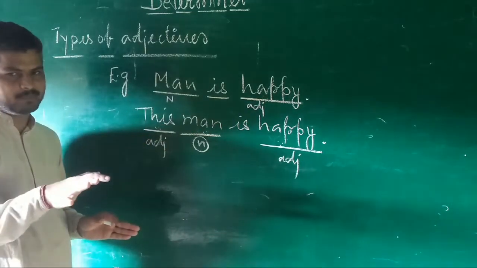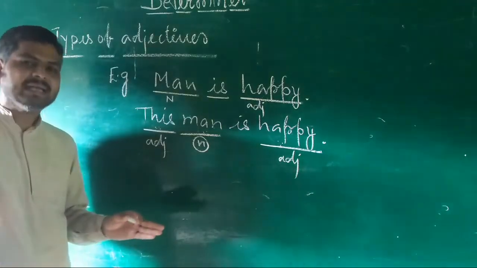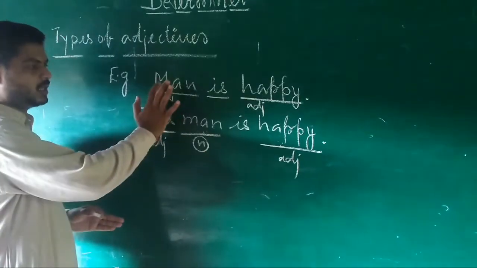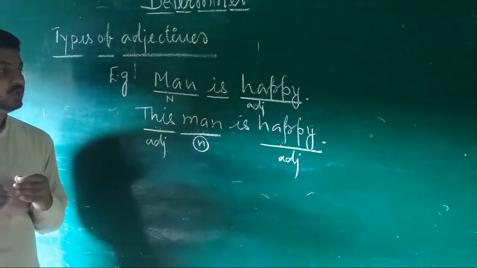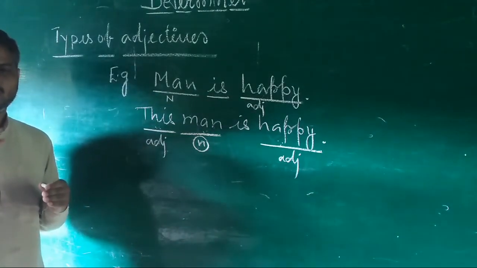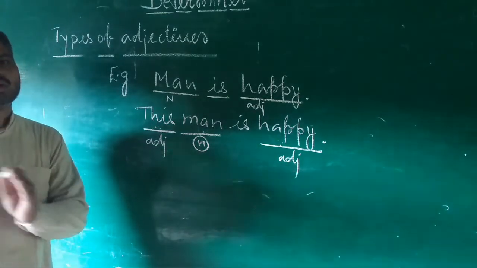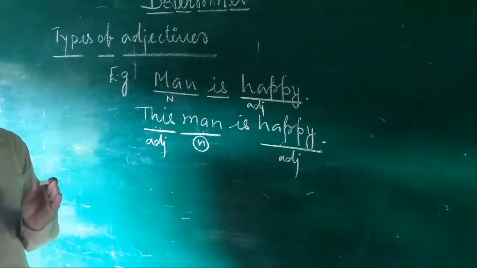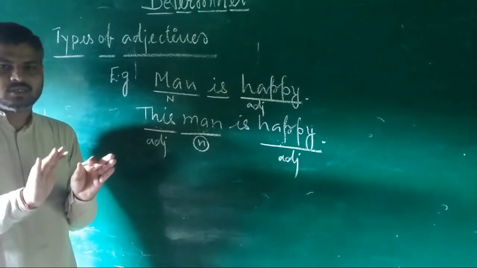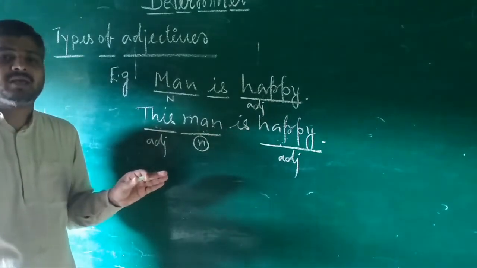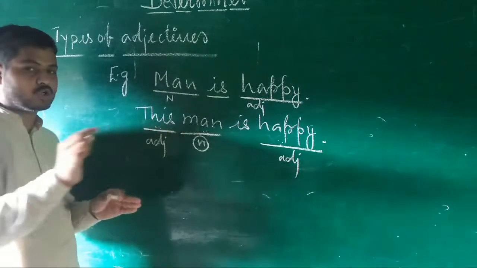Other men are not happy. I am talking about this man. Only the man to whom I am indicating is happy. But this is not the condition in the first sentence. When you say man is happy, you are not indicating a particular man. You are not indicating a particular group of men. You are indicating a generalized sense. Here man is not under a limit, meaning there is no limit of number, of how many men you are talking about. But when you are saying this man, it means you are talking about one man.